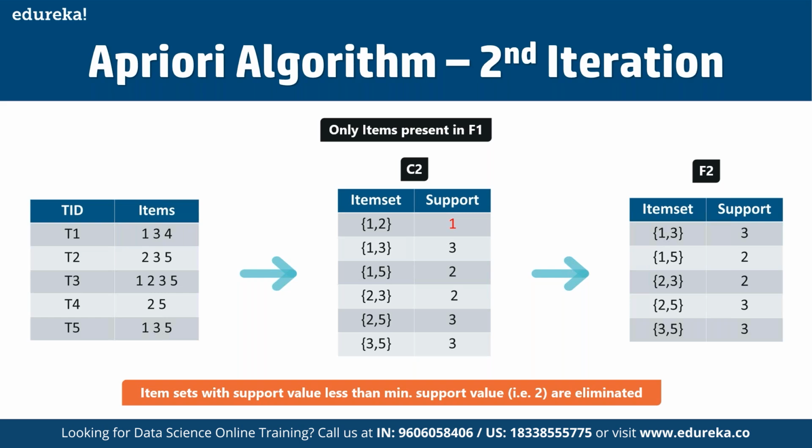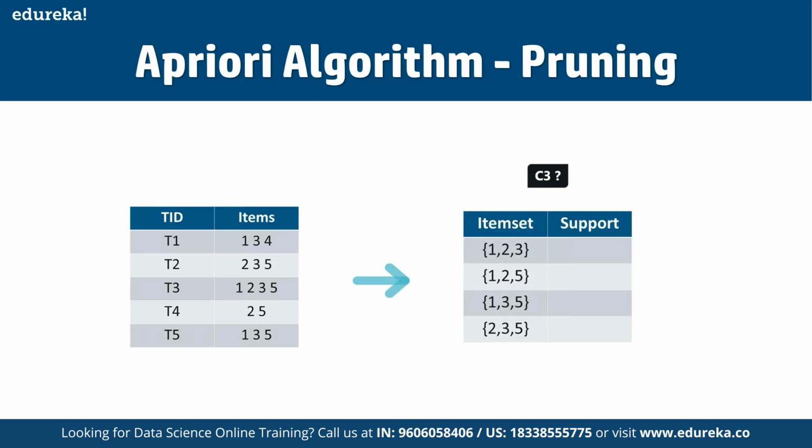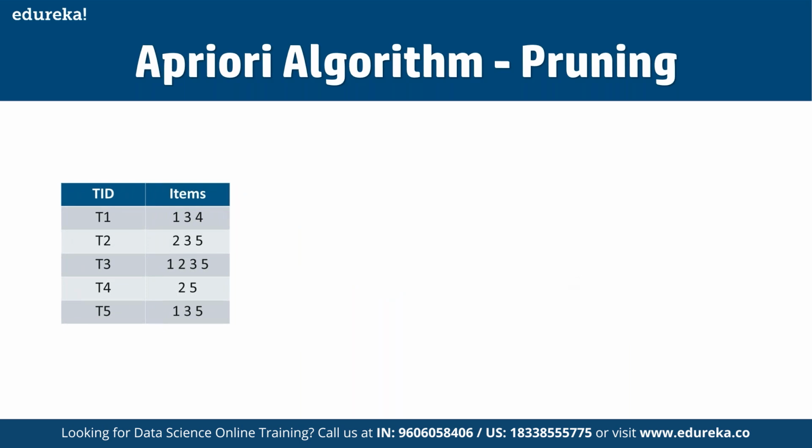So let's now understand what exactly we mean by pruning and how it makes Apriori one of the best algorithms for finding the frequent item sets. If we talk about pruning, then we are going to divide the item sets in C3 into subsets and eliminate the subsets that have a support value less than 2. So here we are going to work on the third iteration. We will discard {1, 2, 3}, and {1, 2, 5} as well. They both contain 1 and 2.